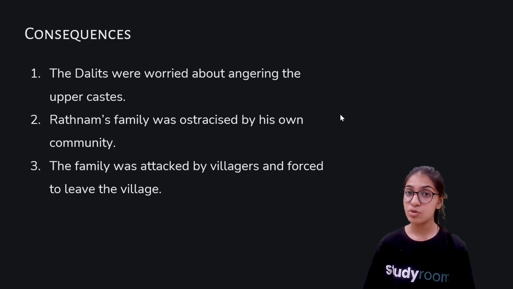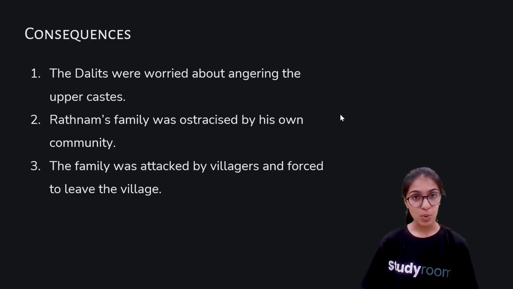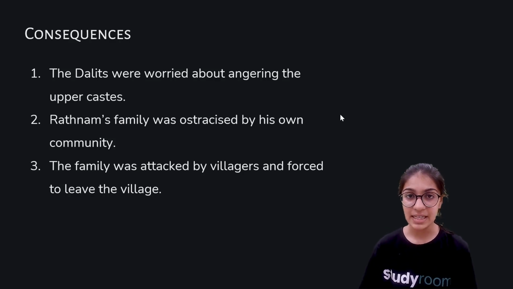That is why he refused to follow this ritual based on caste discrimination in the village, because he knew there are laws to safeguard people from such rituals. And so he went to the police and filed this case.